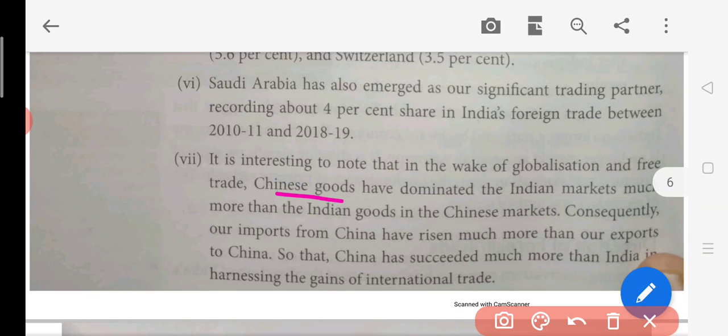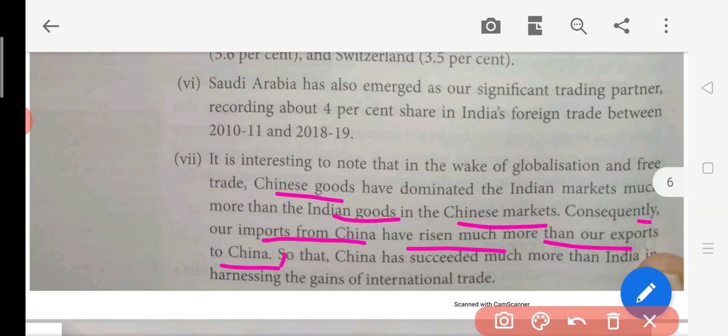But if you look at the condition of Indian goods in the Chinese market, it is very poor, because Indian goods are not able to get a hold in the Chinese market. Consequently, our imports from China have risen. So definitely we are importing a lot of goods from China, and our exports to China are not that much. That is what can be noted in this globalization, because China is doing much better in this field than us.